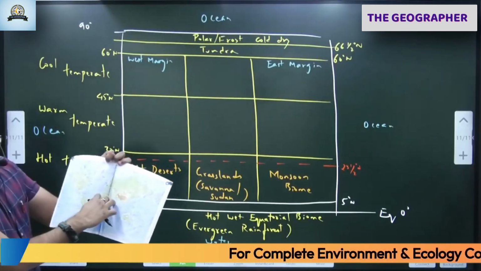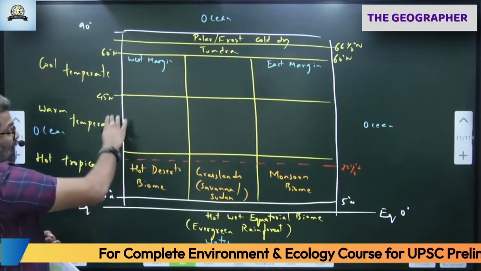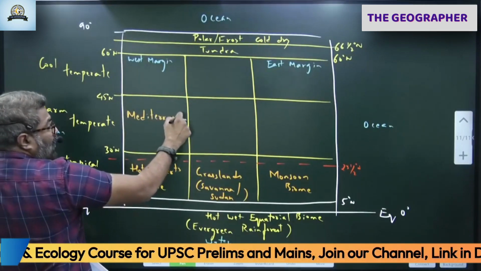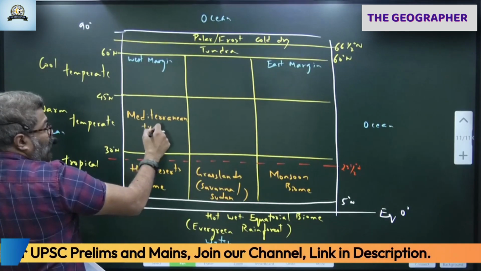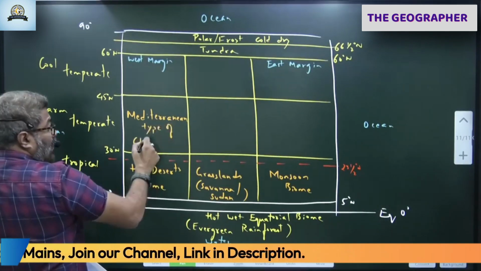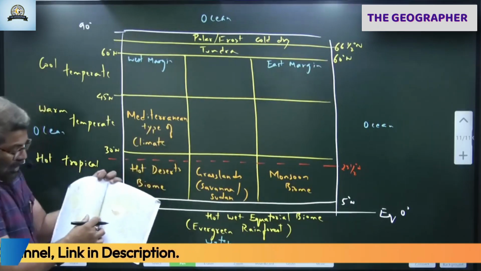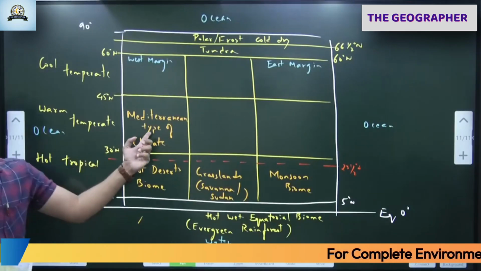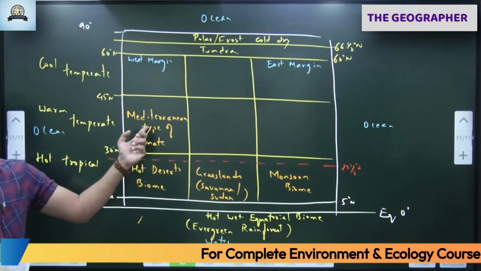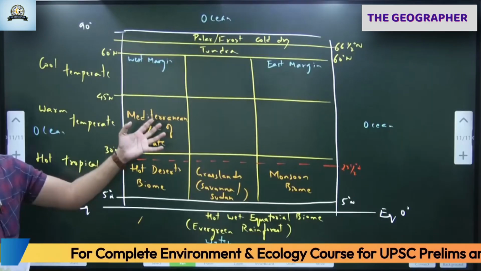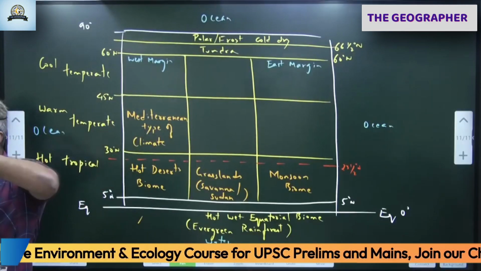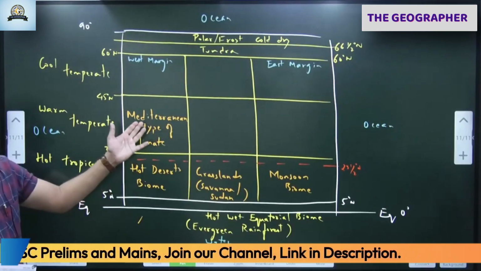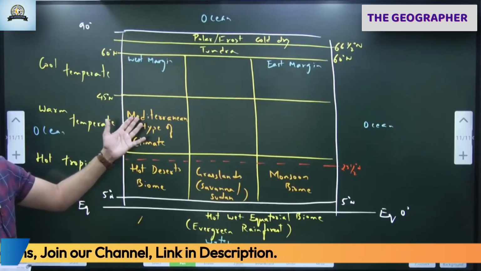Just above the Sahara Desert, if you go up north, here we get Mediterranean type of climate. Remember, winter rain. Mediterranean type of climate is for those places which receive winter rain. Exactly above the Sahara, we have which sea? Mediterranean Sea. What type of climate does the Mediterranean Sea experience? Mediterranean type of climate, winter rain. Remember the citrus fruits and all I was telling you. In winter, cool, moist conditions will be there. There they grow grapes and make wine. I was telling you the story. Citrus fruits, wine land.